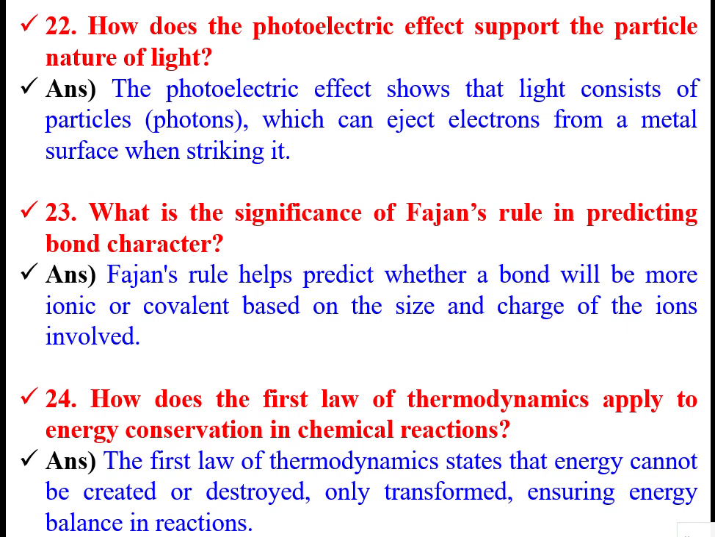The significance of Fajans' rule in predicting bond character. Fajans' rule helps to predict whether a bond will become more ionic or covalent. If the ionic bond is there, what is the ionic bond energy? If the covalent bond is there, what is the covalent bond energy? So, based on the size and charge of the ions involved, then the first law of thermodynamics applies energy conservation in chemical reactions. It states that energy cannot be created or destroyed, only transformed from one form to the other form.